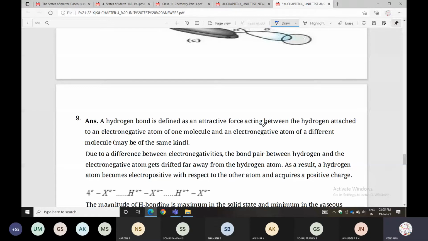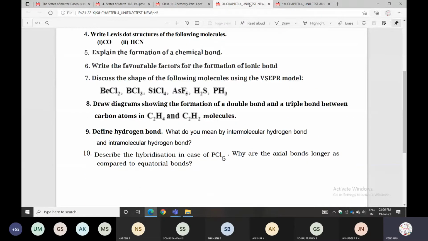And what are the types? One is intermolecular hydrogen bonding, and the next one is intramolecular hydrogen bonding. You can explain those things. And describe the PCl5 molecule, the C2H2 compound, and the C2H4 compound also, with the help of the hybridization concept. Draw the diagrams also. Here many diagrams are possible; you can draw any one diagram, that is enough. Easy only.